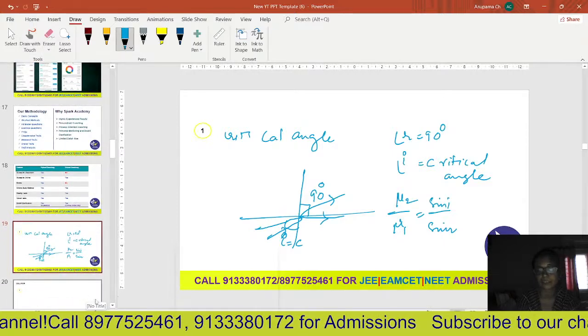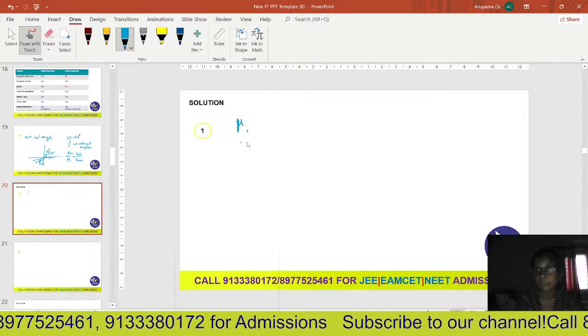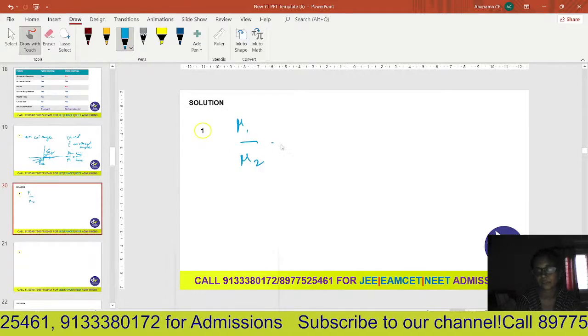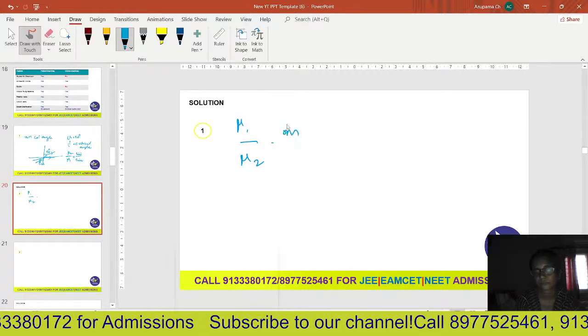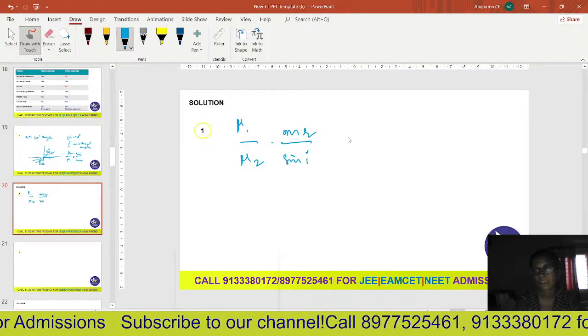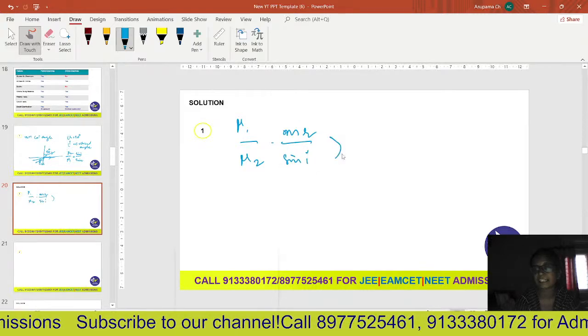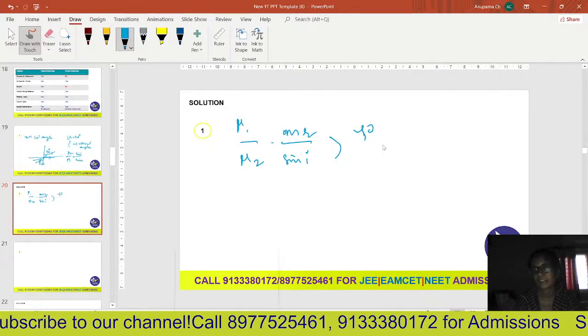So in such reverse cases, Snell's law can be written as mu 1 by mu 2 is equal to sin r by sin i. What is sin r? Sin r is sin 90. What is sin i?